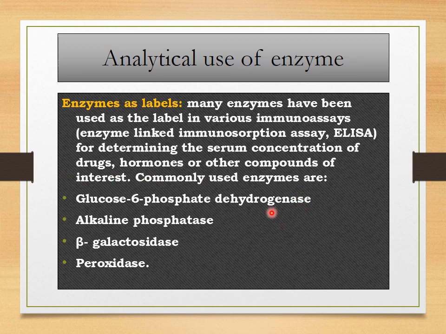Then next is enzymes that are used as labels. Many enzymes have been used as labels in various immunoassays, that is enzyme linked immunosorbent assay, that is ELISA, for the determination of serum concentration of drugs, hormones or other compounds of interest. Commonly used enzymes are glucose 6-phosphate dehydrogenase, alkaline phosphatase, beta galactosidase, peroxidase. These are all enzymes that are used as labels in ELISA estimation of serum concentration by immunoassay.